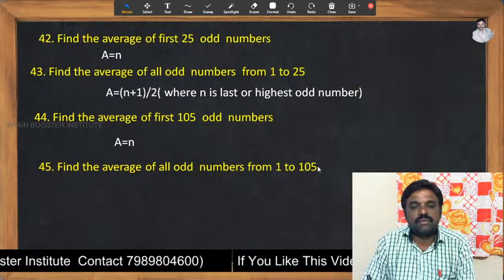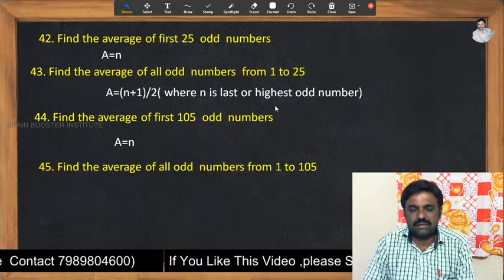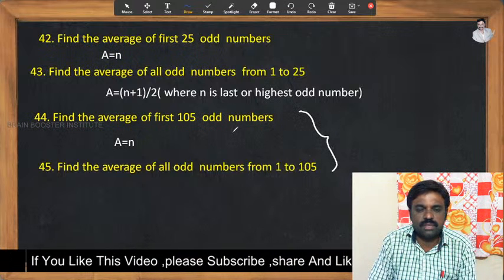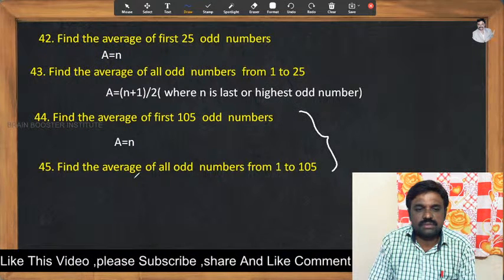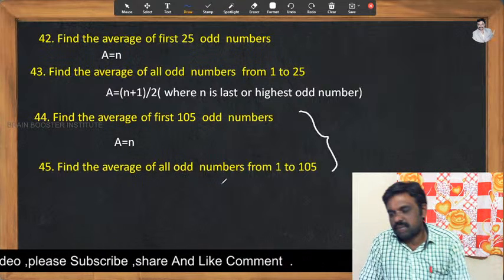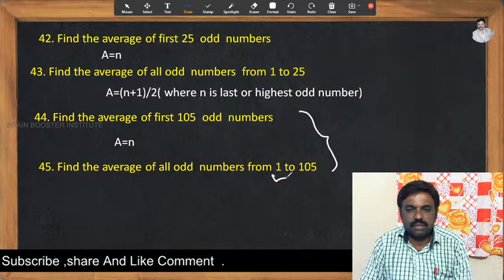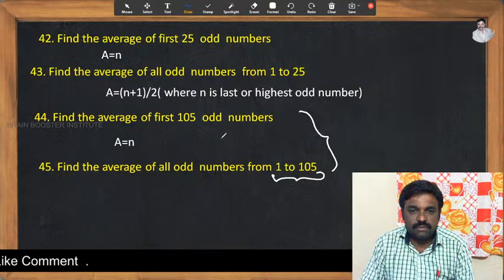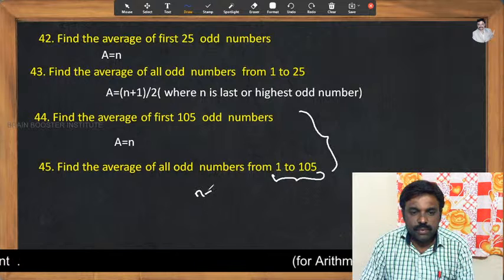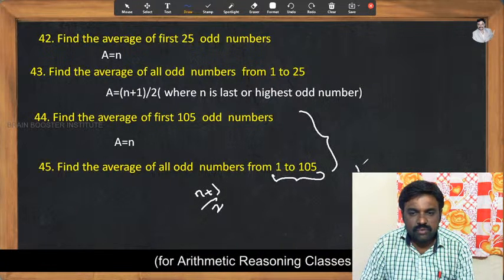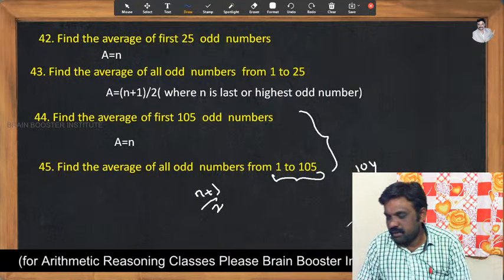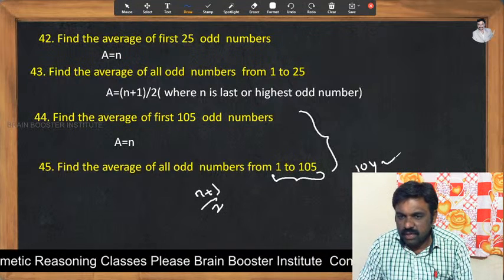Find the average of all odd numbers from 1 to 105. To show the difference between these two formulae: first 105 odd numbers, and the average of all odd numbers from 1 to 105. It's the difference I have told you. Then what would be the formula? (n plus 1) by 2. So what would be the value of n, whether 104 or 105? Can anybody say? Please type what would be the value of n, whether 104 or 105.